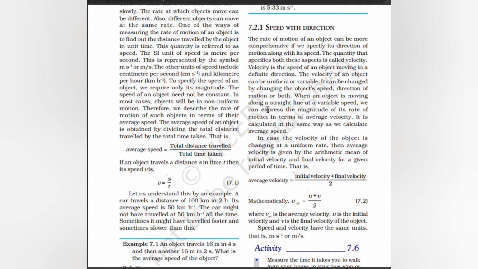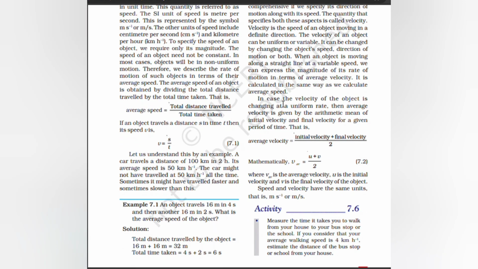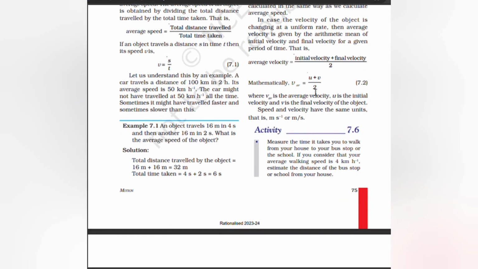When an object is moving along a straight line at a variable speed, we can express the magnitude of its rate of motion in terms of average velocity. It is calculated in the same way as we calculate average speed. In the case of velocity of an object changing at a uniform rate, average velocity is given by the arithmetic mean of the initial velocity and the final velocity over a given period of time. Average velocity is initial velocity plus final velocity divided by 2, that is v_avg equals (u plus v) by 2, where v_avg is the average velocity, u is the initial velocity and v is the final velocity of the object. Speed and velocity have the same units, that is meter per second.